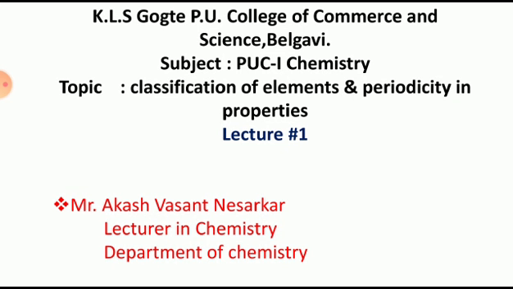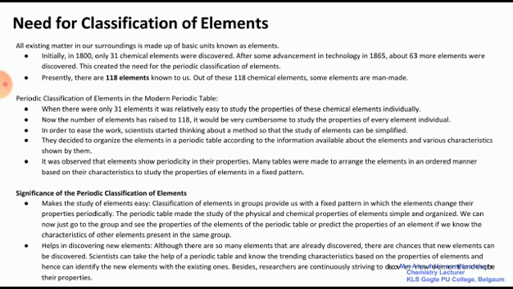See, all existing matter in our surrounding is made up of basic units known as the elements. So all the surrounding is made up of basic units, and those basic units are known as elements. Initially in the year 1800, only 31 chemical elements were discovered. After some advancement in technology, in the year 1865, about 63 elements were discovered, and this created the need of periodic classification of elements.